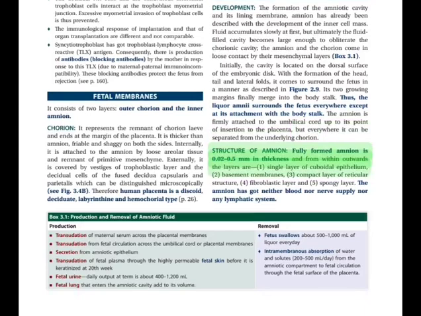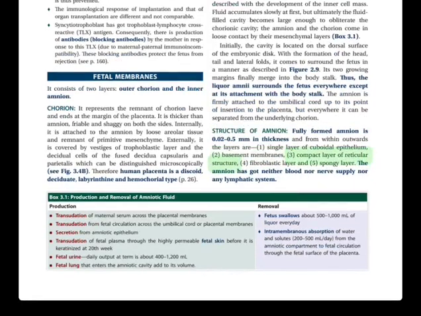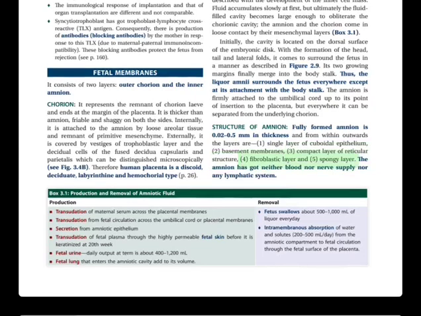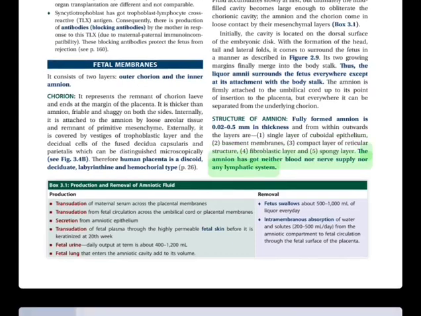Structure of amnion. Fully formed amnion is 0.02 - 0.5 mm in thickness and from within outwards the layers are: 1. Single layer of cuboidal epithelium, 2. Basement membrane, 3. Compact layer of reticular structure, 4. Fibroblastic layer and 5. Spongy layer. The amnion has neither blood nor nerve supply nor any lymphatic system.